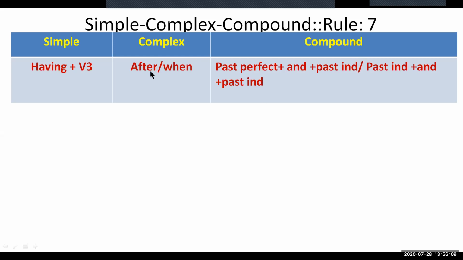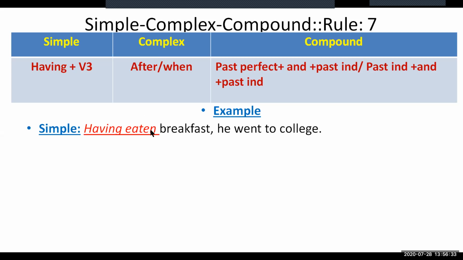In complex form, when you use the word "after", you have to use past perfect immediately after the word "after", as you are using the word "after" as conjunction. You can use both past indefinite tense and past perfect tense with the conjunction "when". So there is no point about that. Let us see an example. Having eaten breakfast, he went to college. This sentence is in simple form. We need to make it complex and compound.